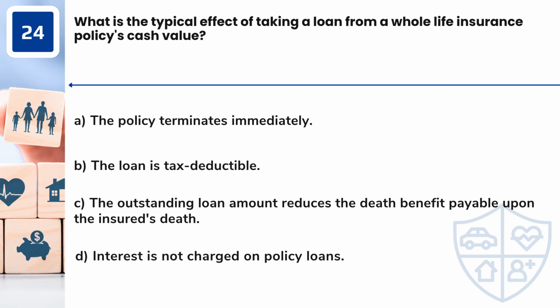Question 24. What is the typical effect of taking a loan from a whole life insurance policy's cash value? A. The policy terminates immediately. B. The loan is tax deductible. C. The outstanding loan amount reduces the death benefit payable upon the insured's death. D. Interest is not charged on policy loans.